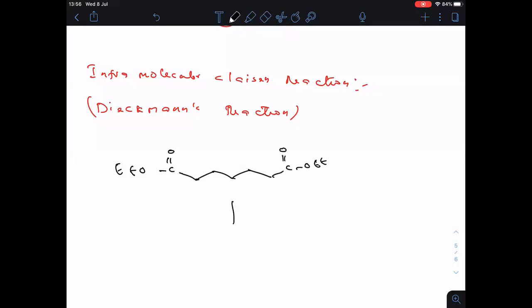Clear? So EtO minus Na plus. What happened? Apply the trick. I told you one trick na. Apply the trick. Remove alpha hydrogen, remove OR, then join them.